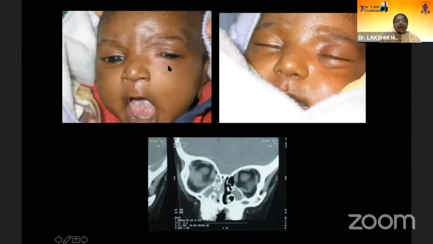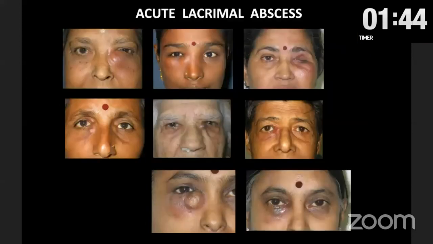This was due to lacrimal abscess, congenital NLD obstruction, and this was drained. Again, you see, there is very little pneumatization of the ethmoidal and the maxillary sinus. So you have to go with the endoscope. Even the pediatric endoscope is very big. Sometimes, along with the ENT surgeon, you may have to use their otoscopes to drain. You'll need the ones which they use for fine surgery for the young.